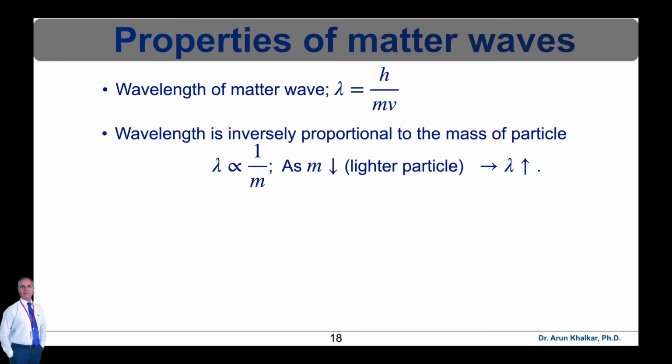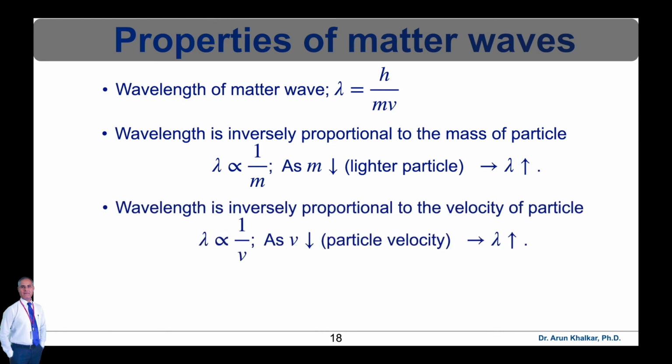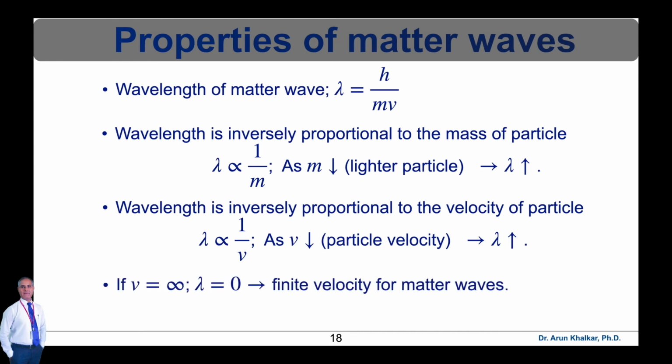So lambda is inversely proportional to m, which means when the mass is small, that is a lighter particle, its wavelength is large. The velocity of matter waves depends on the velocity of the particle generating it. Therefore wavelength is inversely proportional to the velocity of the particle, so lambda is inversely proportional to v, where v is the velocity. If the velocity of the particle is less, then lambda is large. So if velocity is infinity, then lambda is equal to 0, and if velocity is 0, lambda is infinity.